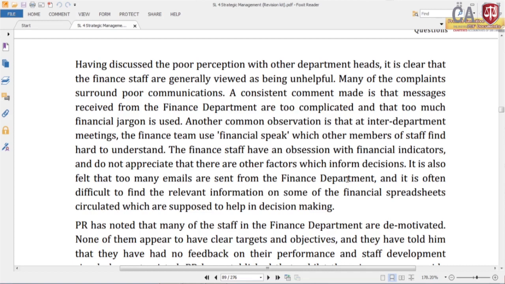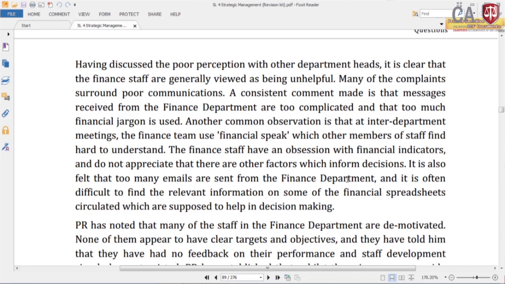That means the message is not simply conveyed, right, because financial terms may not be understandable to other people in the organization. Another common observation is that at inter-department meetings, the finance team use financial speak which other members of staff find hard to understand.